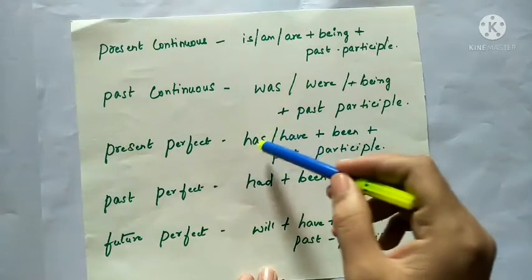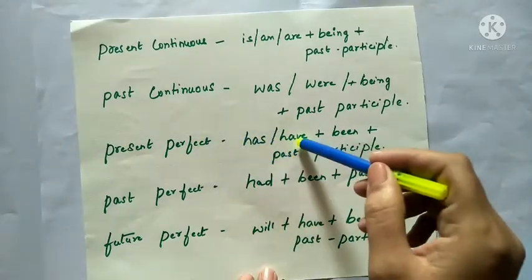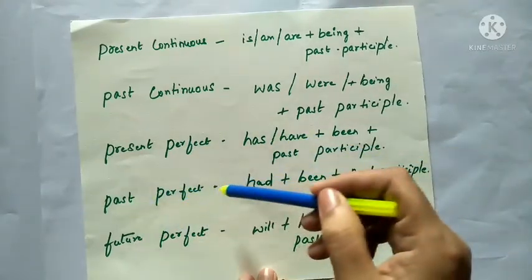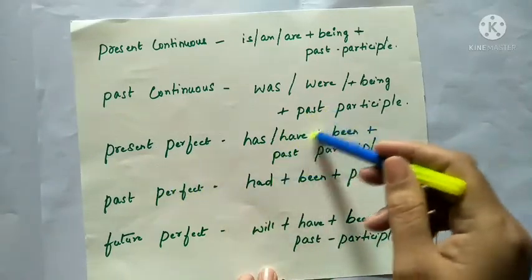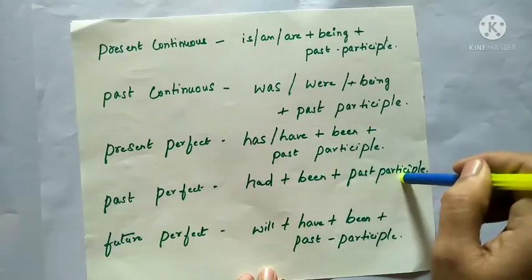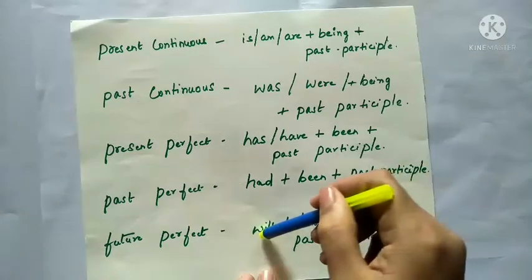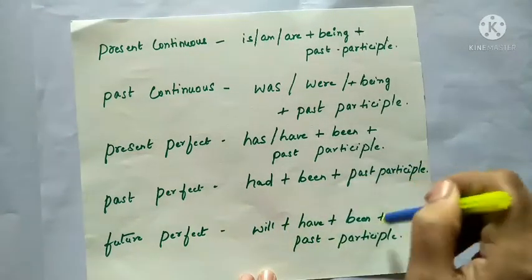When you see has or have, we have to understand that the question is in present perfect tense, and if you see had, we have to understand that the question is in past perfect tense. So with that we will add been plus past participle. Next, in future perfect, will plus have plus been plus past participle is used.